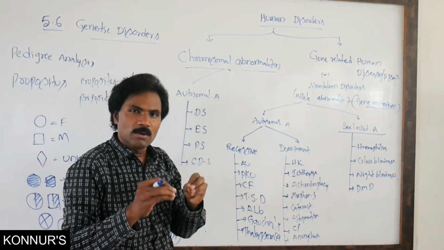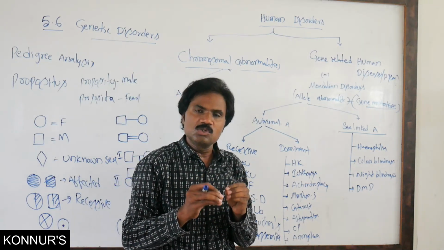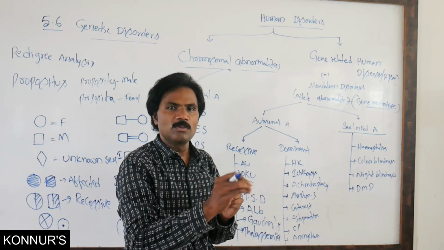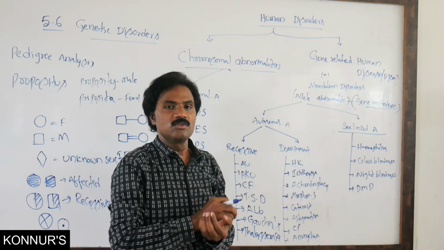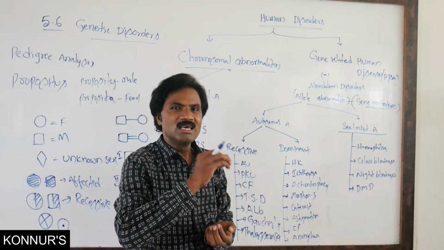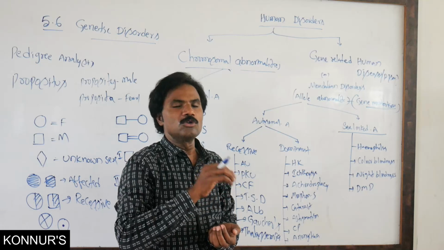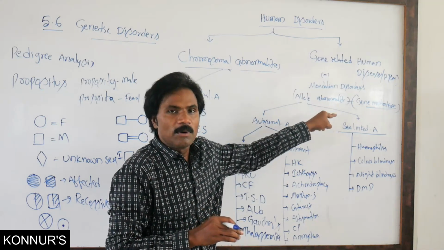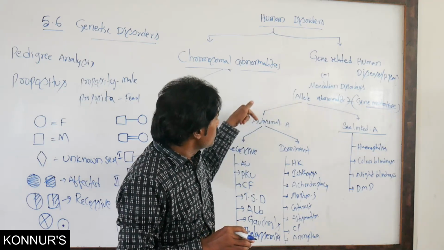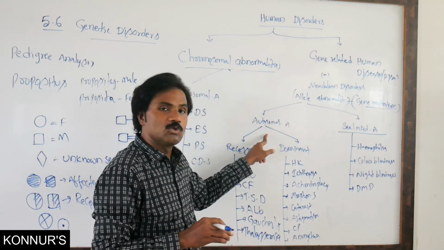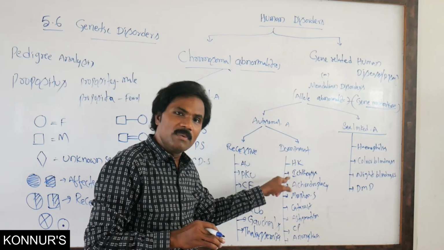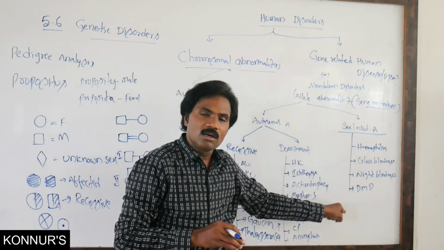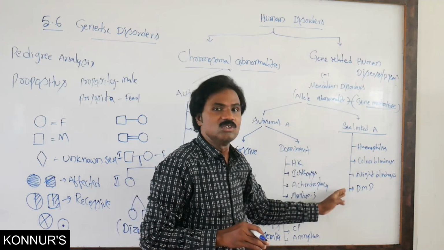From an exam point of view, they may ask you to identify any one among the chromosomal abnormality, autosomal disease, chromosomal abnormality, sex-linked chromosomal disease, or gene abnormalities, that is the allelic abnormalities of autosomal recessive, autosomal dominant, or X-linked or sex-linked diseases.